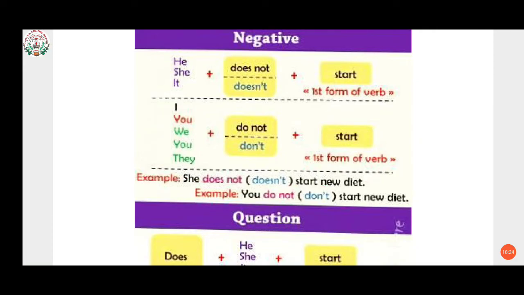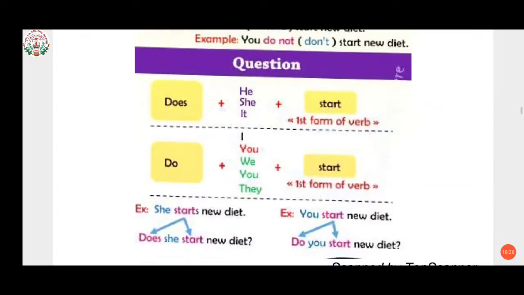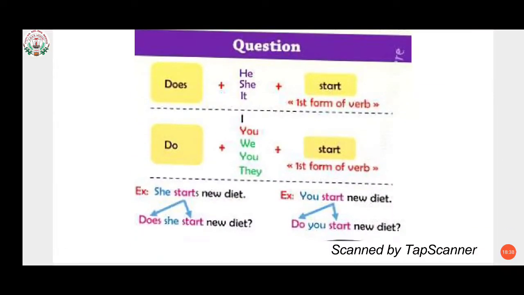Okay, now come to the question, that is interrogative, where we have to ask a question to anyone. So forming a question will be like this. Does will come first: does he, she, it plus start. Here also we won't use any kind of s, es or ies with the first form of verb. With any kind of verb we have to use first form of verb.